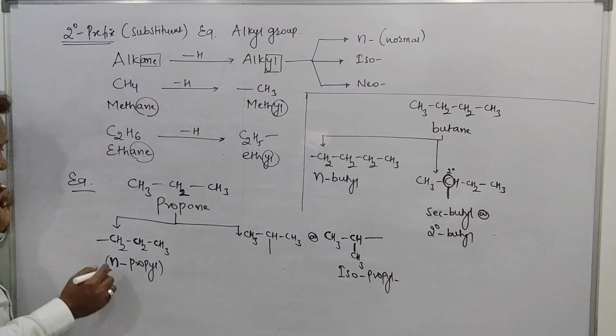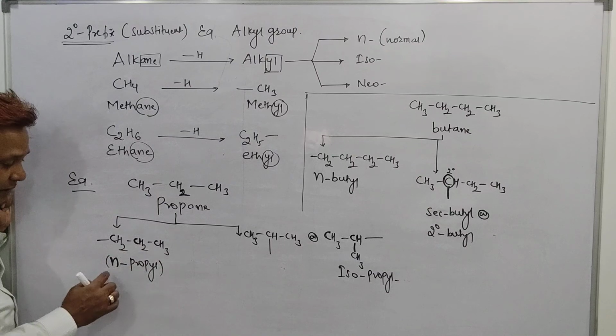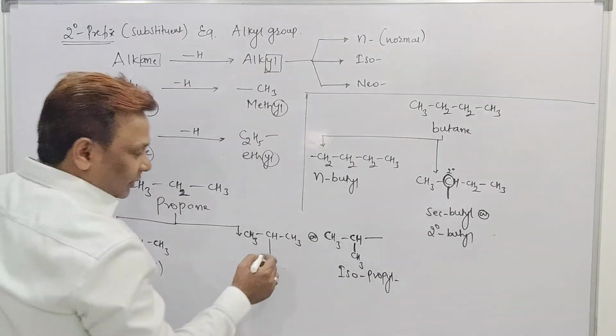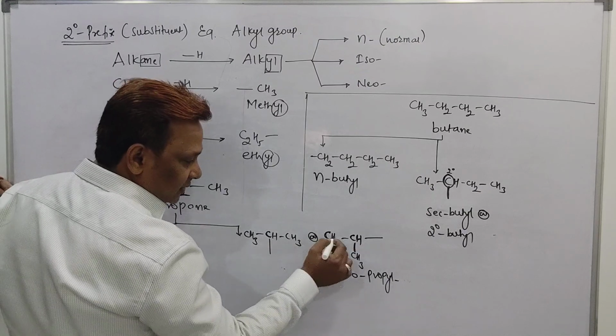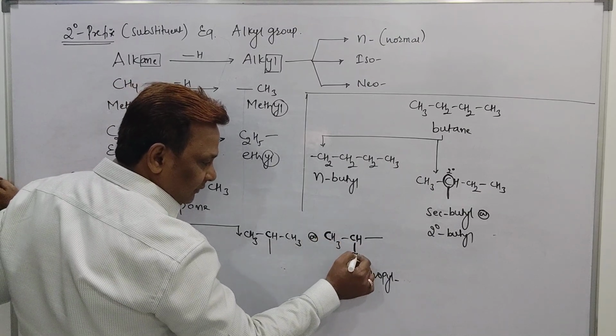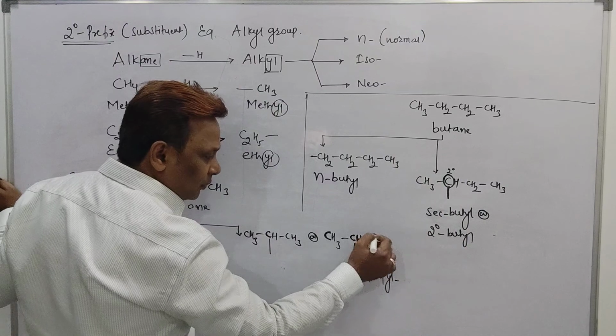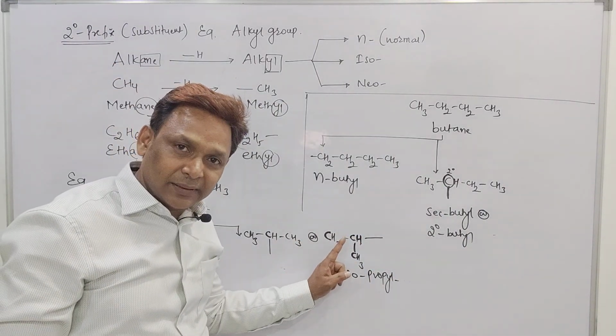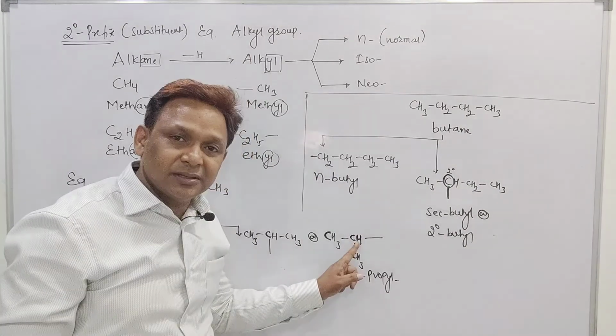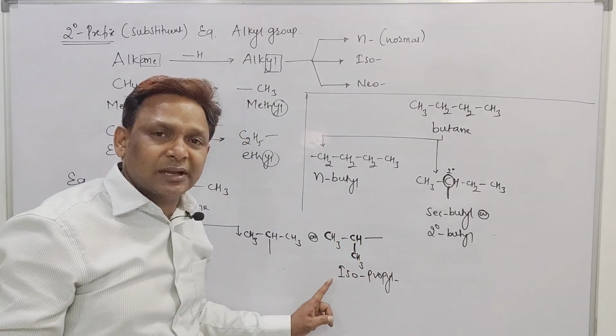But now, here all the carbon atoms in a straight chain are called normal, N-propyl. But here, last but one carbon, either you write here or this way. But it is the last but one carbon having CH3 and H and free bond, then it is called iso.